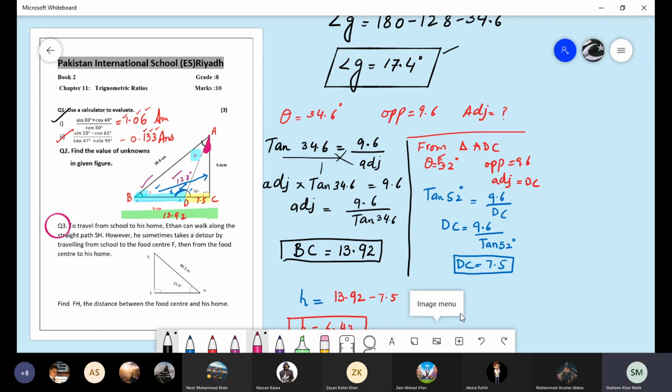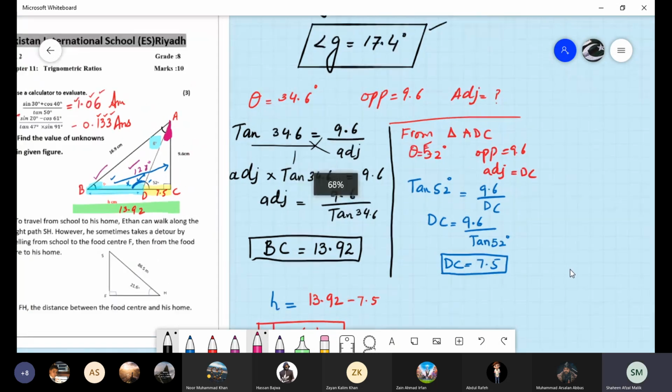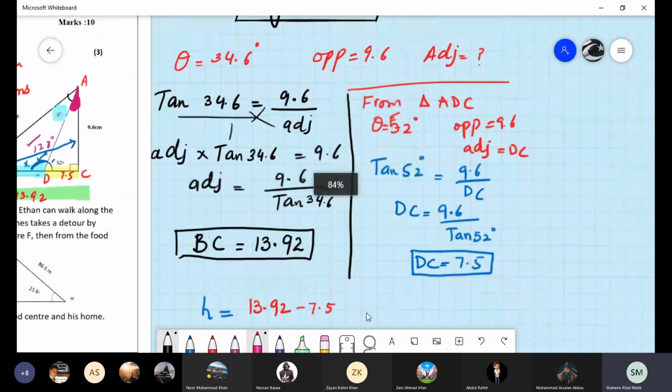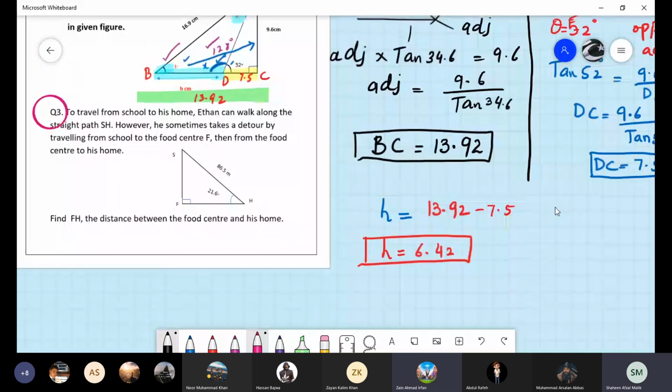Is there any chance to solve question number 3 wrong? It was the easiest question, question number 3. Theta was given. You have the theta. What was the theta value here? 21.6. 21.6 was the theta.